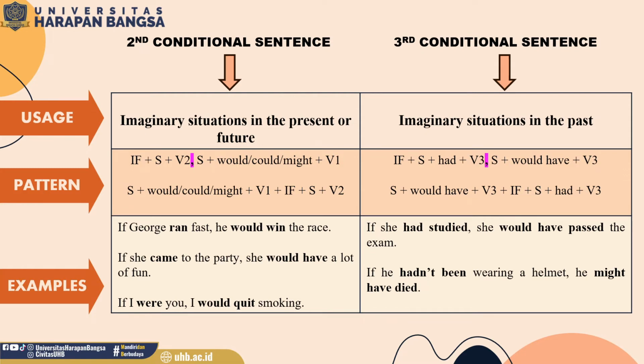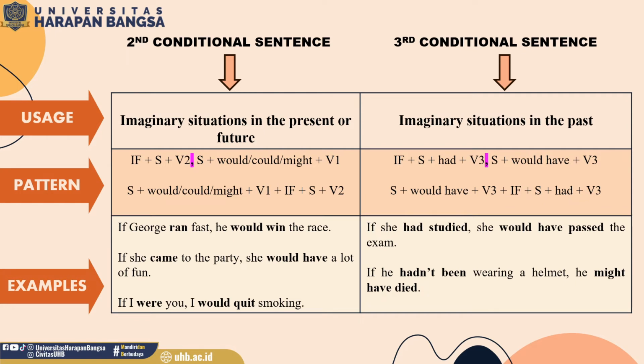See the examples? If she had studied, she would have passed the exam. It means that she did not study, so she did not pass the exam. If he hadn't been wearing a helmet, he might have died.